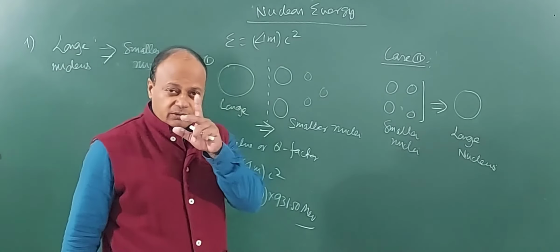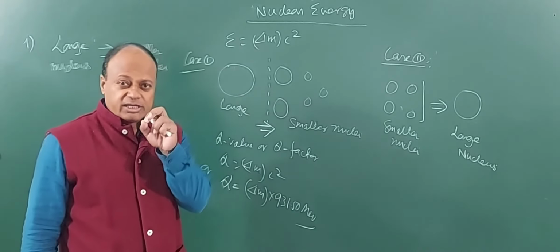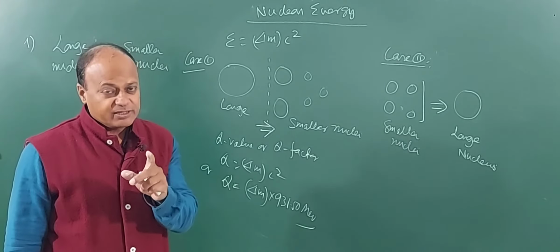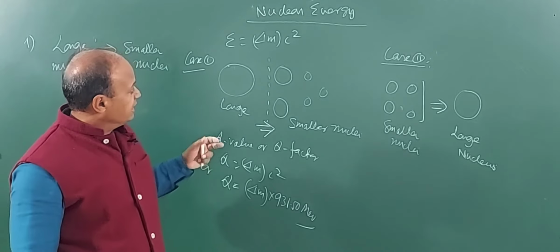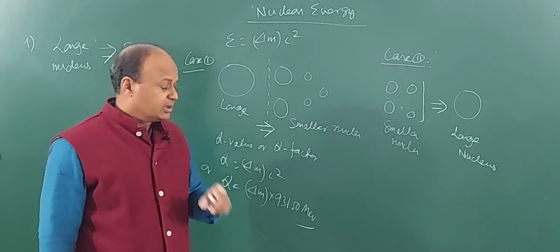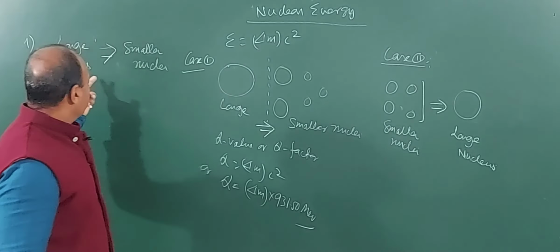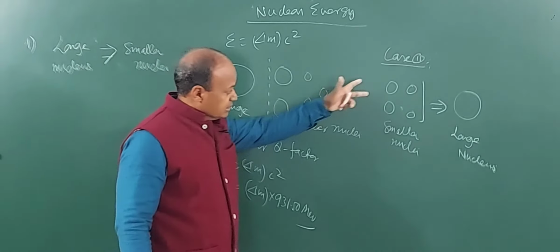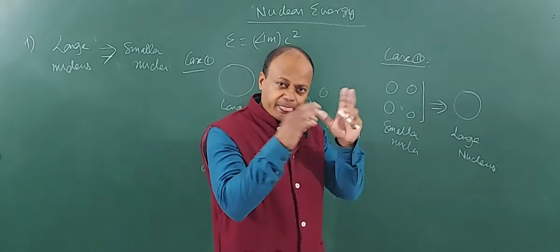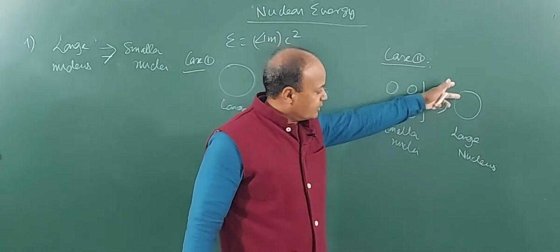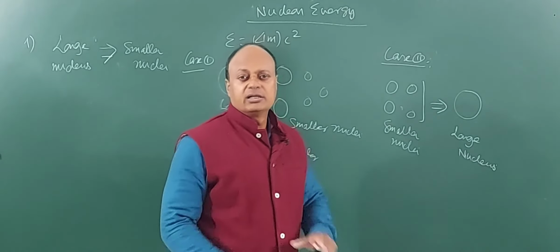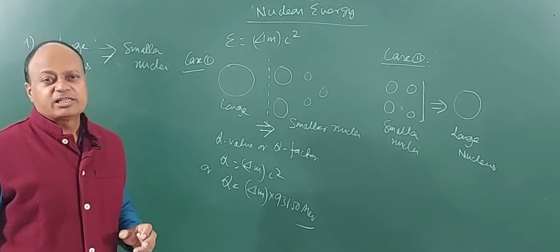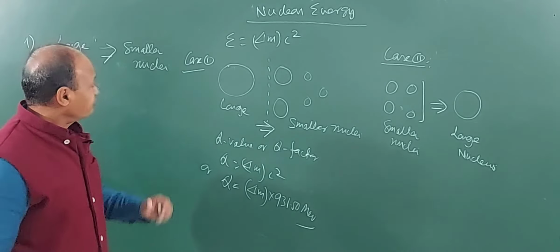So, for realizing nuclear energy, we must have mass defect, and mass defect will be realized when, in case 1, a large nucleus breaks down into smaller nuclei, or, in case 2, smaller nuclei in larger number combine to form a bigger nucleus. So, in both the cases, there will be mass defect and we will have energy.